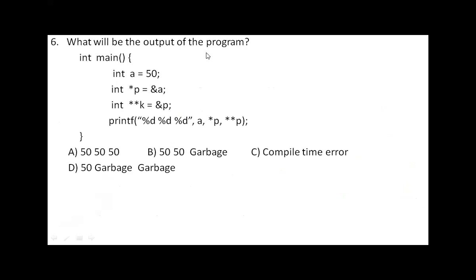Right. So what will be the output of this program? Just look at this code here. A variable A with value 50, a pointer P storing the address of A, and a double pointer K storing the address of P. Then he is printing these values: A, star P and star star P. So what is printed here? 50, 50, 50, or 50, 50, garbage, or compile time error, or 50, garbage, garbage.